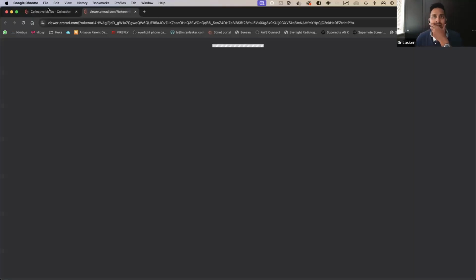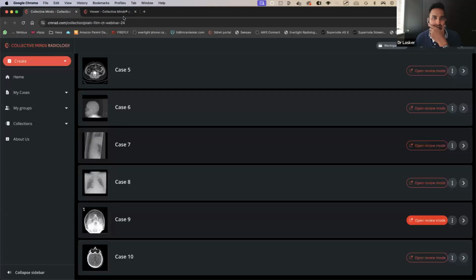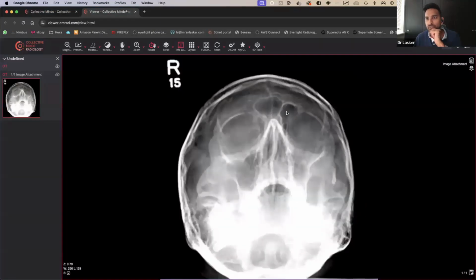Okay, so we are going to jump ahead to case number 9, and there is a bit of a quiz thing to this one. This looks like we're looking at the facial bones, like an OM view. You're kind of looking at an angle, trying to look at the cheekbones, look at the face. Make sure there's no eyebrow sign. It's not particularly projecting well, but I don't think there's an eyebrow sign there at all. There's the maxillary sinuses. How do they look? That looks like it's okay, but this one looks a little bit opacified. Doesn't look quite right to me.